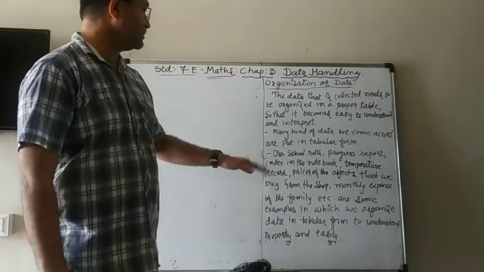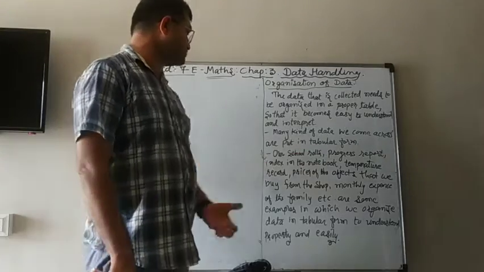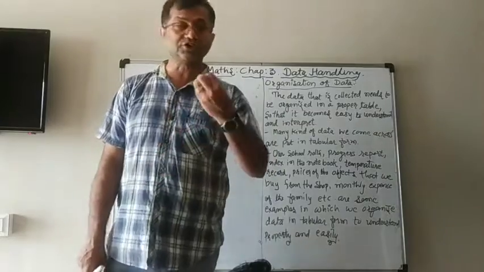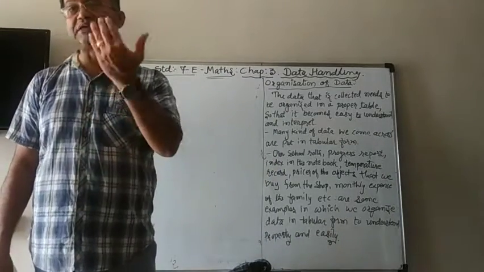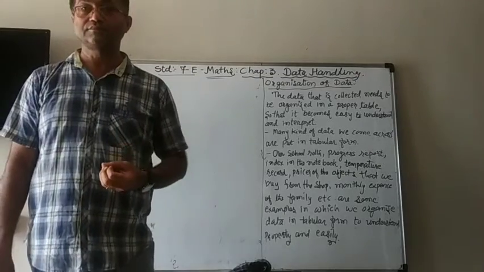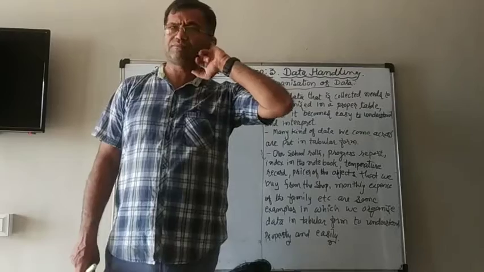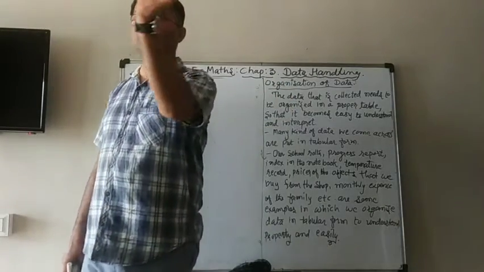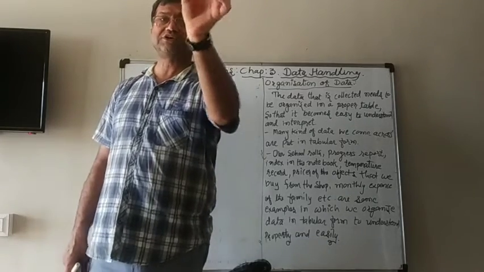Then similarly, temperature records, you know about it. Prices of the objects that we buy from the shop. When we go to the shop and buy things, the bill, your invoice, is not just written like that. It must be in tabular form: what did you buy? Soap, how much is the price? Then you buy groceries, wheat or whatever.